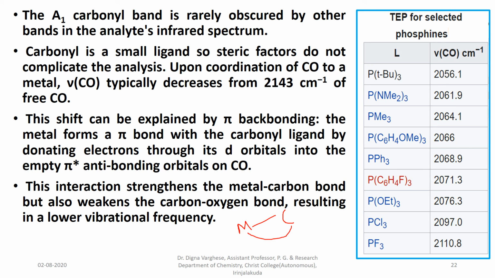First, the carbonyl ligand donates electrons to the d orbital, and the metal is in the lowest oxidation state, so the excess electron is shifted back to the pi star antibonding orbitals on the carbonyl ligand, that is pi back bonding. This will strengthen the metal carbon bond, but it weakens the CO bond.